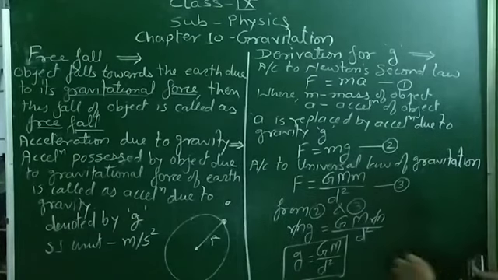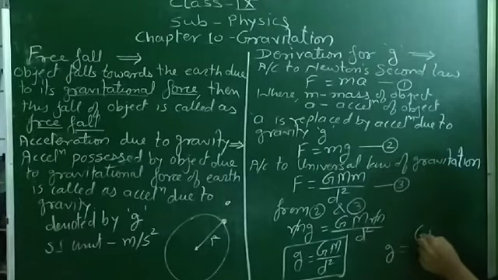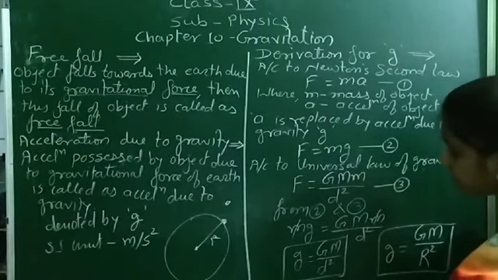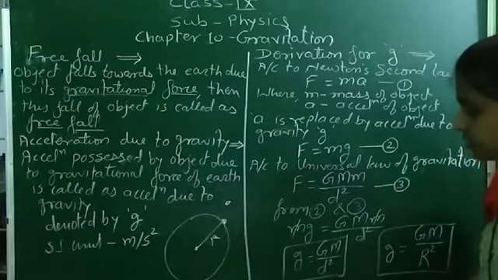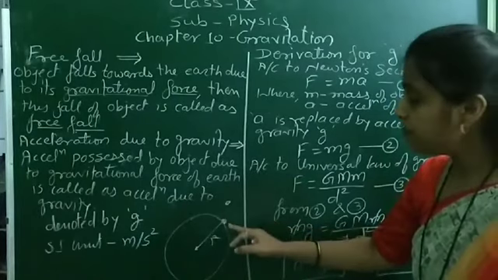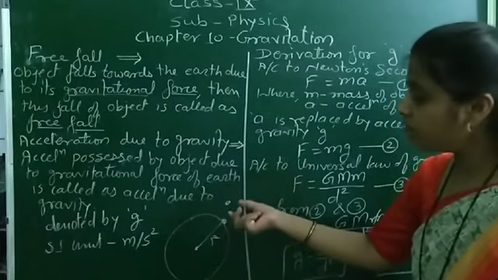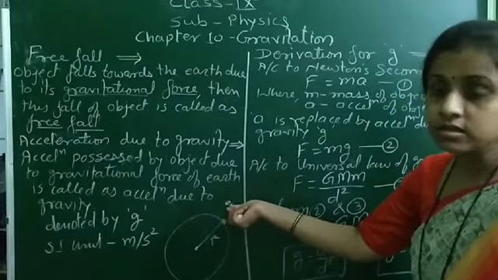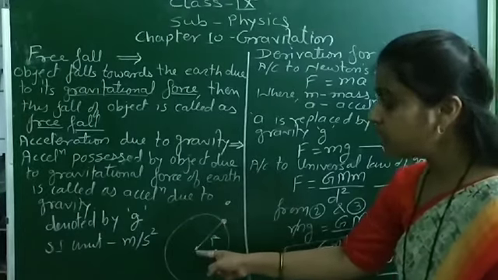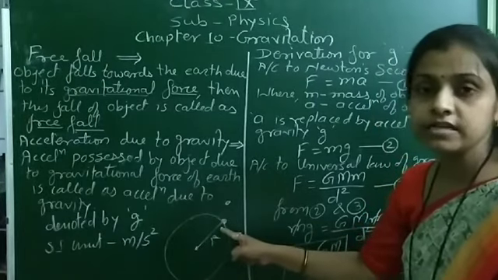So the formula for acceleration due to gravity is G M upon r square, where G is the universal gravitational constant, M is the mass of the earth, and r is the radius of the earth. Why the radius of the earth? Because here we consider d is equal to r. d is the distance between the two objects, that is, the distance between the earth and the object. But in the case of the earth and an object, the object may be on or near the earth, and therefore the distance between the object and the center of the earth is considered as the radius of the earth.